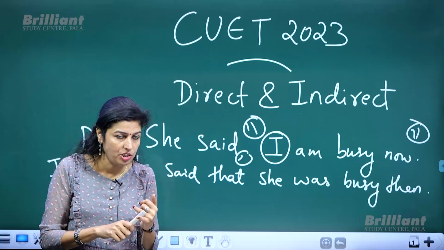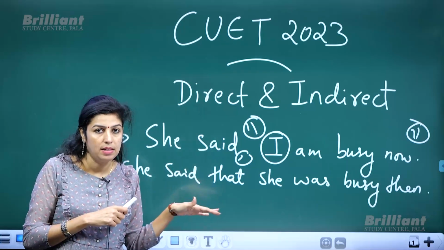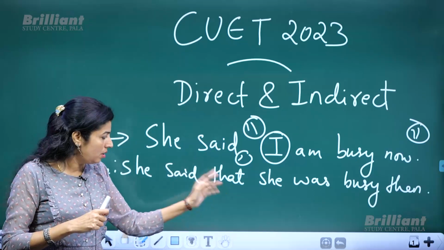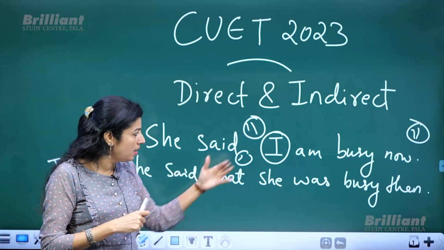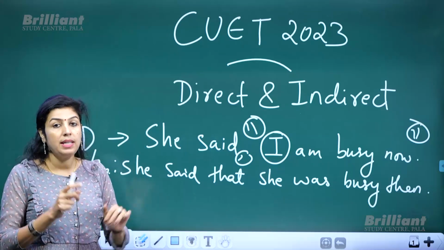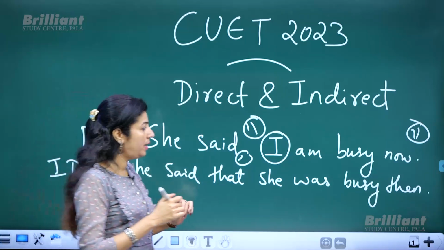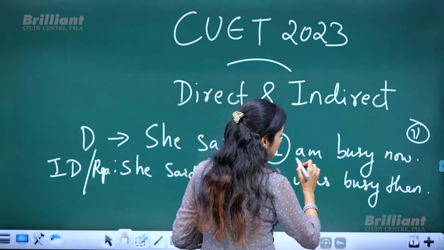So what was the first change? I removed the inverted commas. Instead, to replace those commas, I used that. The second thing is the pronoun I has been changed to she. But that is not the only change. Two more changes are there. See, "I am busy."